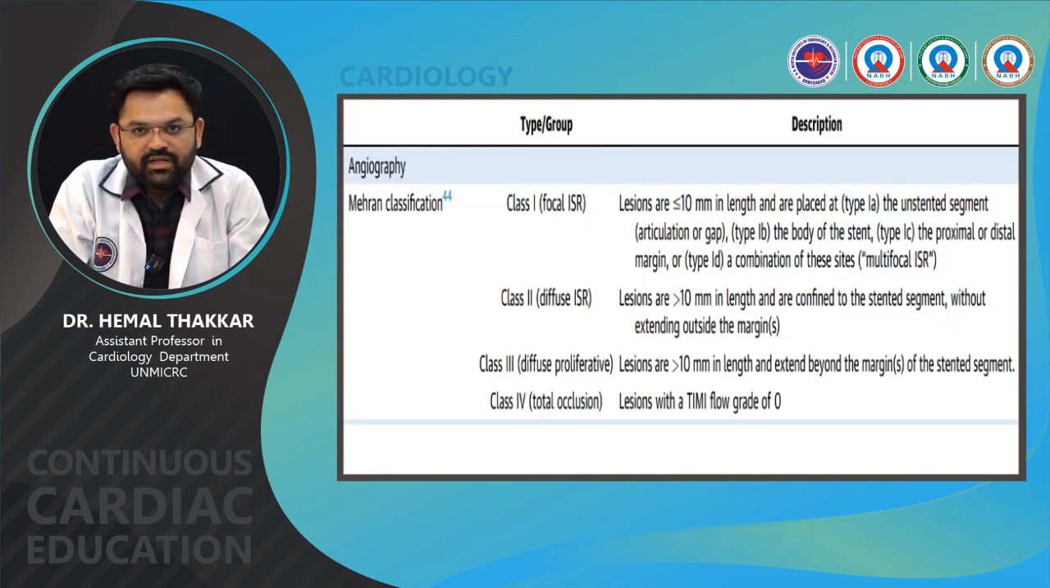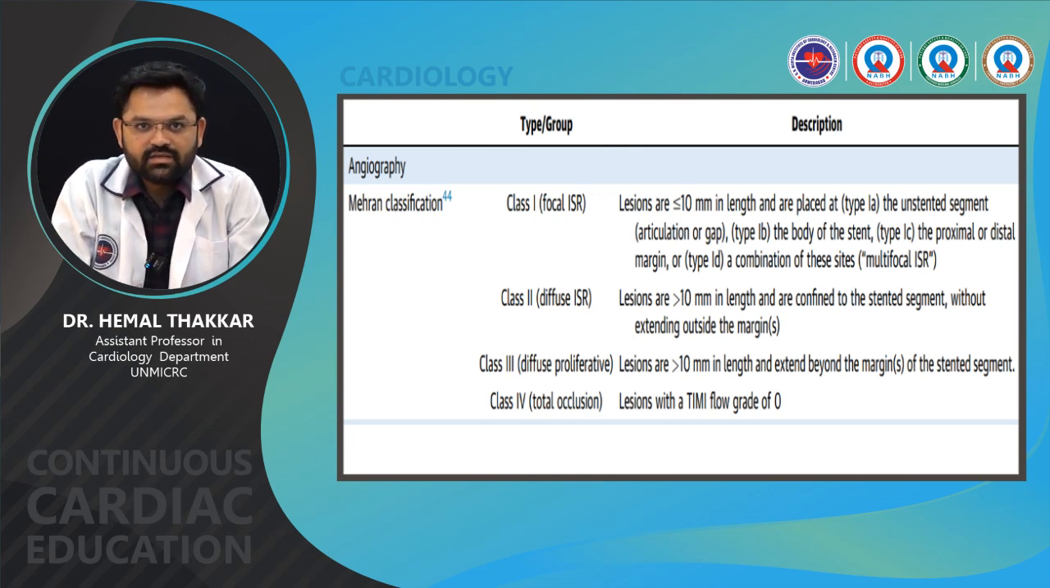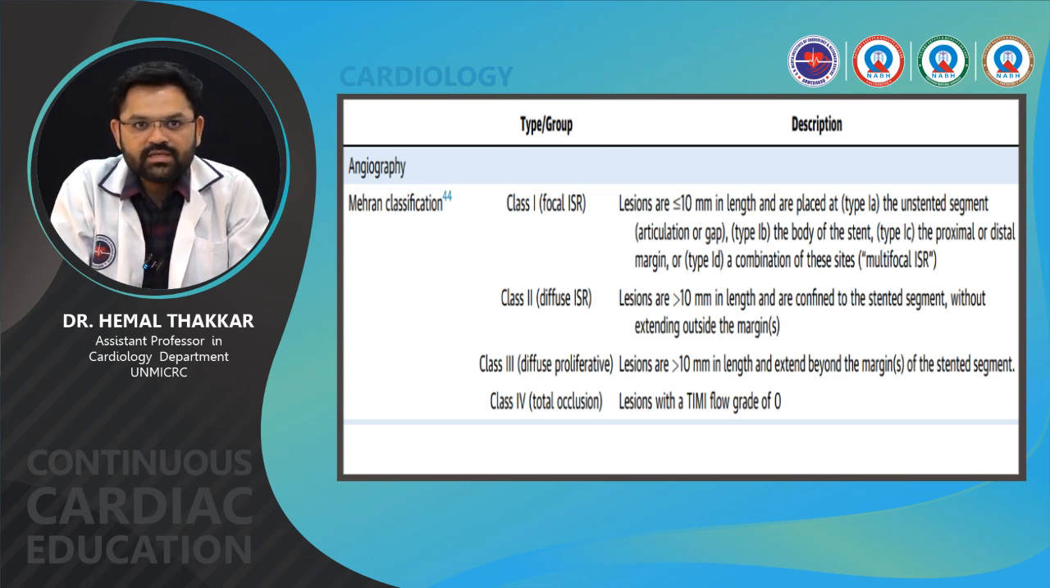Another classification for in-stent restenosis is the Mehran classification, which is very famous, and Mehran has defined ISR in 4 classes. Class 1 is focal ISR, class 2 is diffuse ISR, class 3 is diffuse proliferative, and class 4 is total occlusion. Class 1 includes lesions which are less than 10 mm in length. Type 1A is at the unstented segment, which is articulation or gap. Type 1B is the body of the stent, type 1C is the proximal or distal margin, and type 1D is a combination of these sites. So, basically class 1 ISR is focal ISR, and it is divided into 4 types: A, B, C, D.